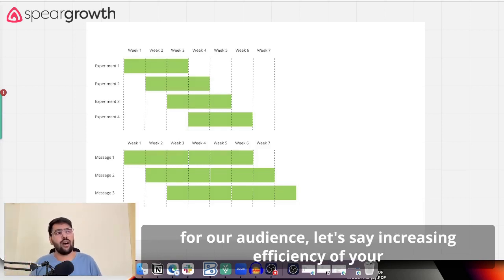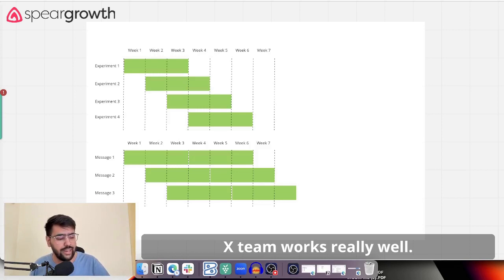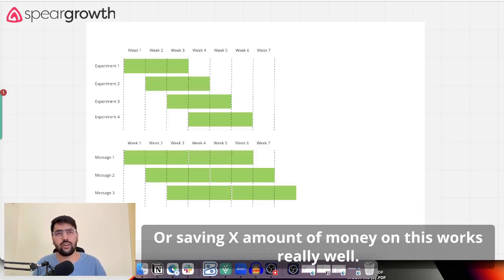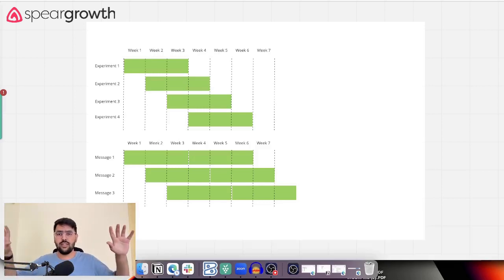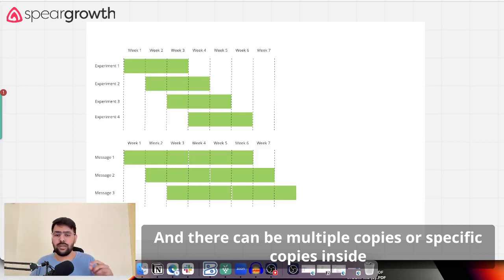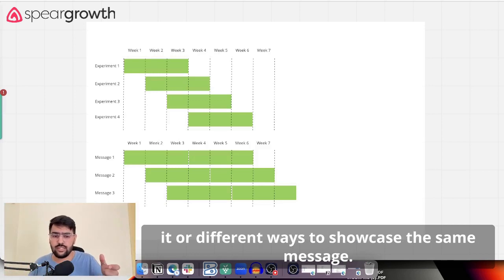For example, for our audience, increasing efficiency of your X team works really well, or saving X amount of money on this works really well, or fast tracking this works really well. That's a broad message, and there can be multiple copies or specific copies inside it, or different ways to showcase the same message.